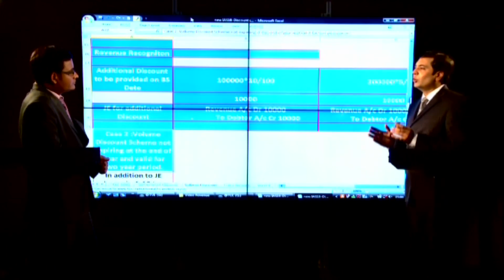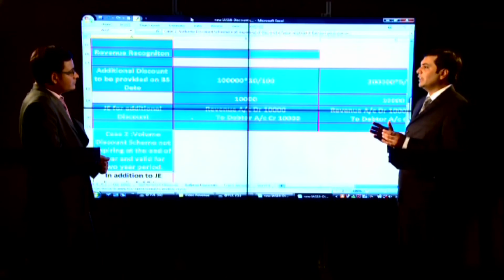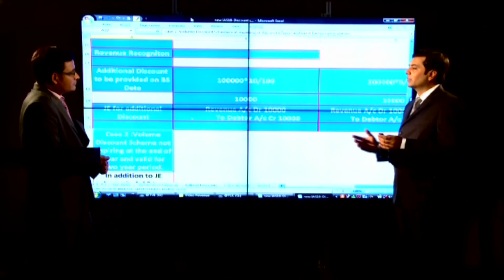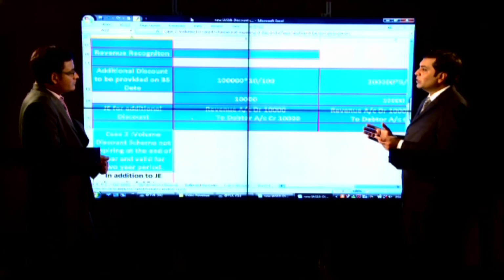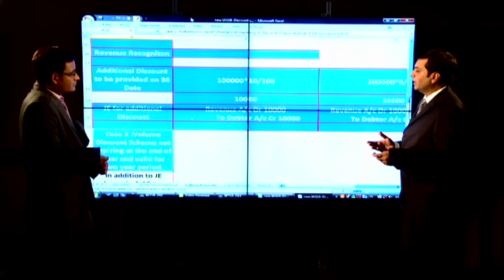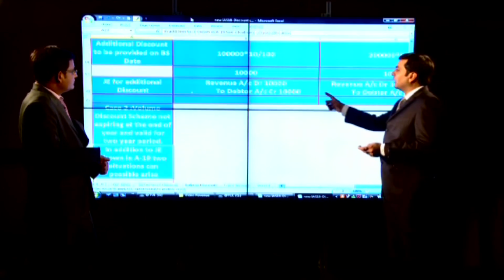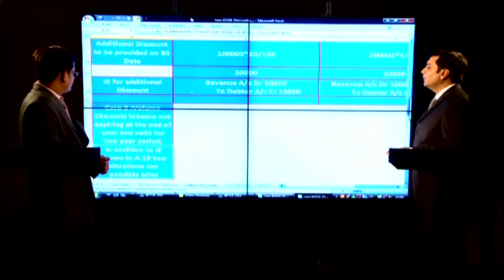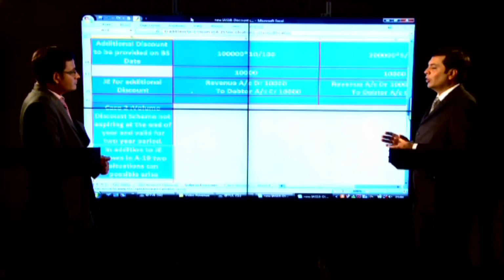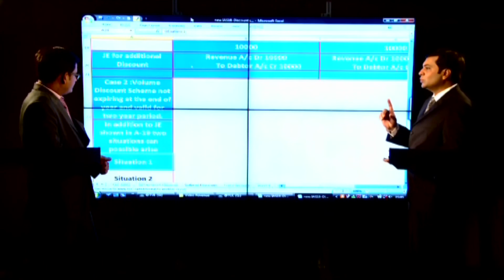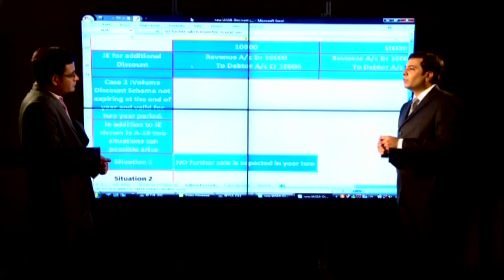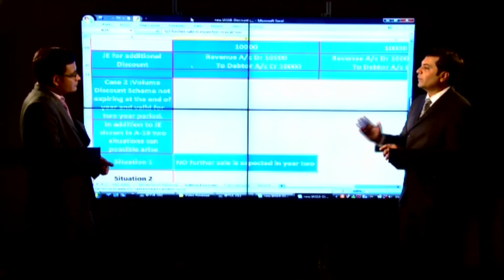But sometimes a volume discount scheme, either because of the financial year differential, meaning my financial year is different from the buyer's financial year, or because the volume discount scheme is for more than 1 year, say 2 years, is extending beyond my financial year, then in addition to what we have done earlier, adjusting it for the final slab we have achieved, we have to do some more workings on an estimated basis. Two situations can arise. One is no further sale is expected. Even if the volume discount scheme is extending further, no further sale is expected.